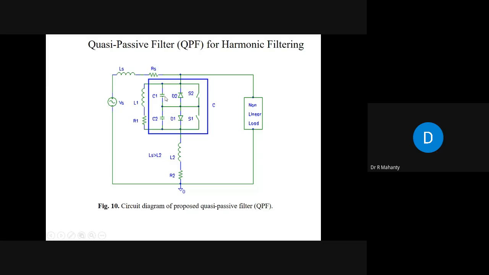Why do we have a large value AC capacitor here? Because if the capacitor's value is very, very large in a shunt passive filter, then with only one set of shunt passive filter tuned at the dominant harmonic frequency, it will be able to filter out all the harmonics. Otherwise, with the AC capacitors that you have, like capacitors of 50 microfarad, 40 microfarad, or even 100 microfarad, it is not possible to filter out all the harmonics with one set of shunt passive filter tuned at the dominant harmonic frequency. Now let us try to understand it with the help of some mathematical equations.